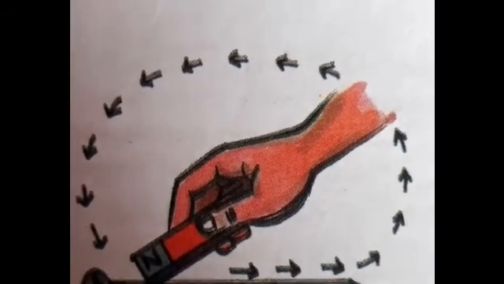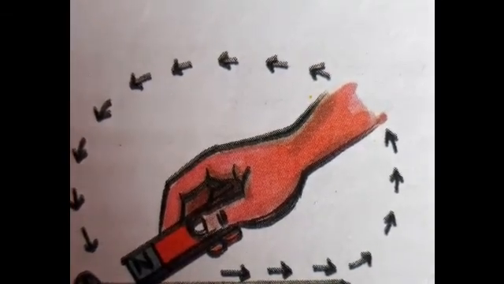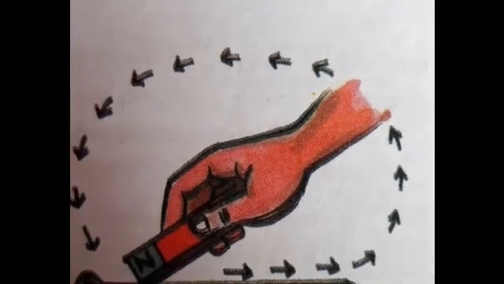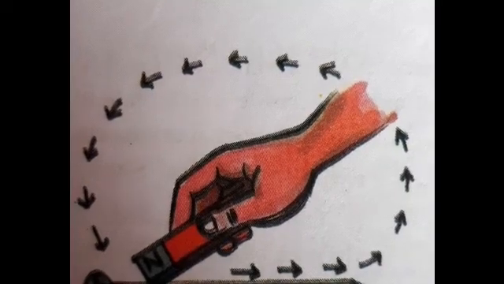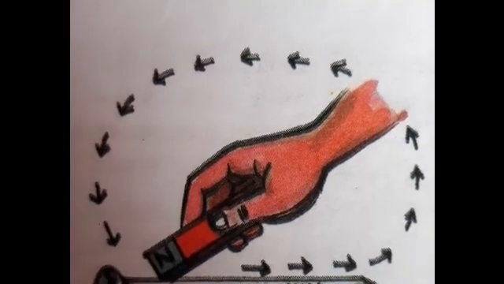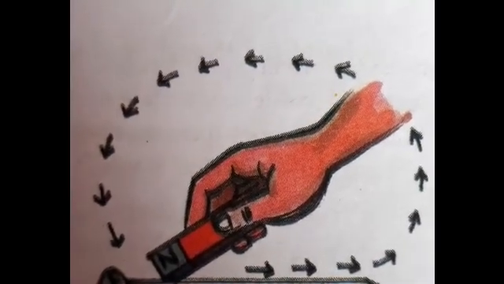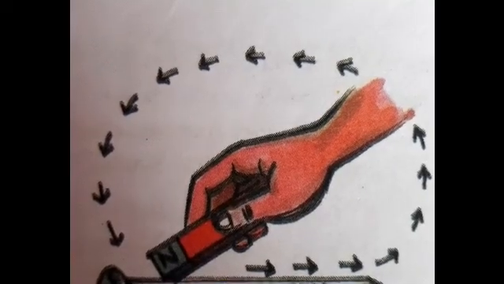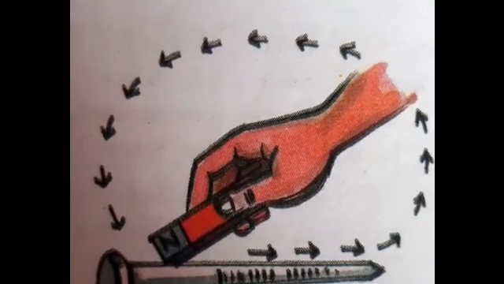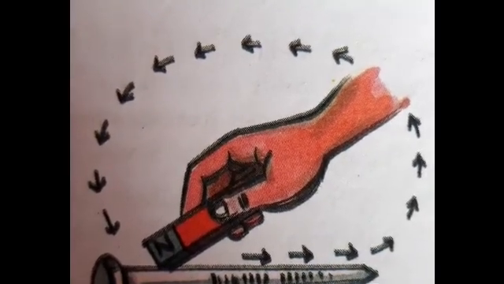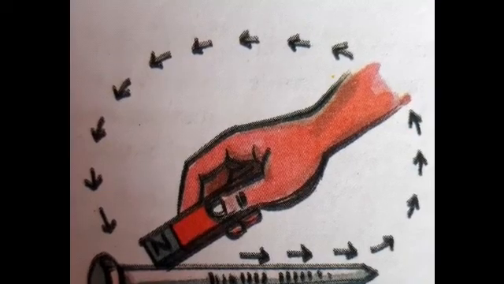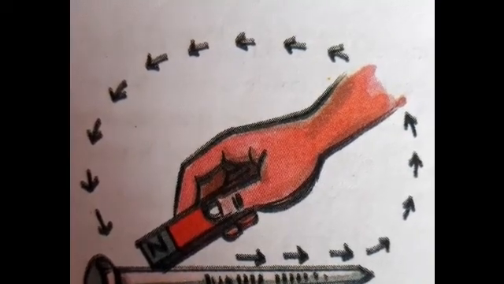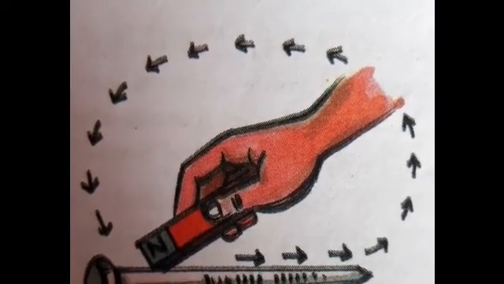Okay. Then lift the bar magnet, bring it to the first end of the nail and move along the length again as shown. Repeat this process 20 to 30 times. How many times do you have to do this without lifting the pole of the bar magnet? You have to rub it on the nail. So after you rub 20 to 30 times, now the nail has acquired some property from the bar magnet.